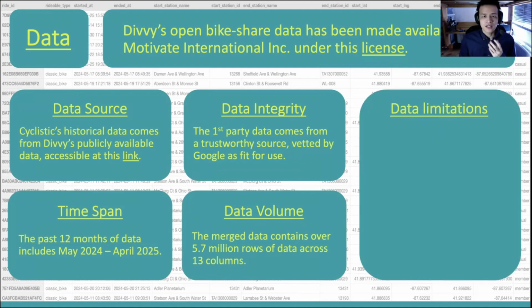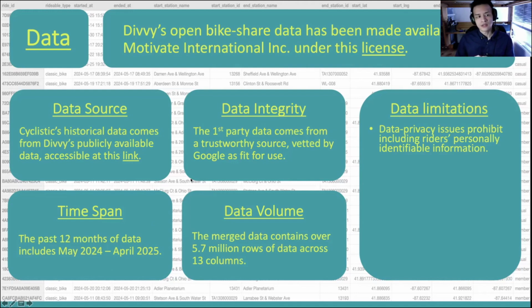Now, while the data has a high level of integrity, there are some limitations. For starters, due to the anonymization of data, there's no personally identifiable information in it. So while this is a good thing for our customers, it also means that I can't infer whether someone is a local within the service area or if they purchased multiple ride passes. Secondly, there were several instances of illogical timestamp data where the ride end time was actually archived before the start time, which is just nonsensical.